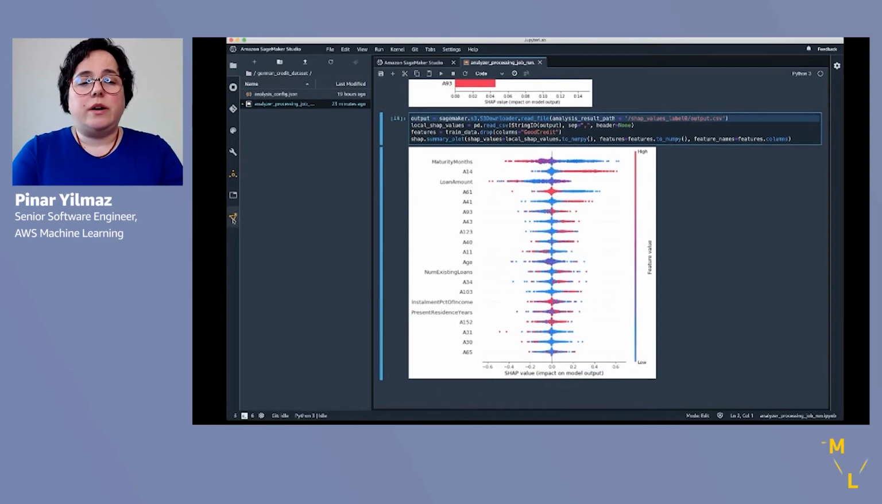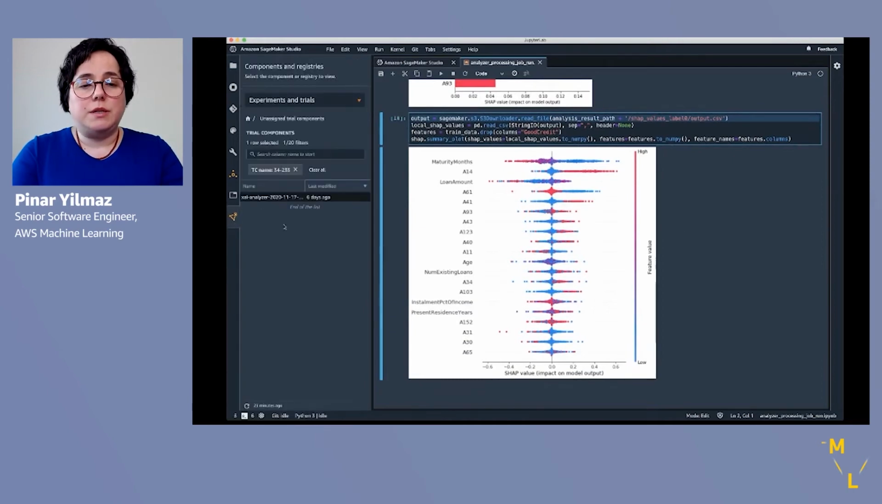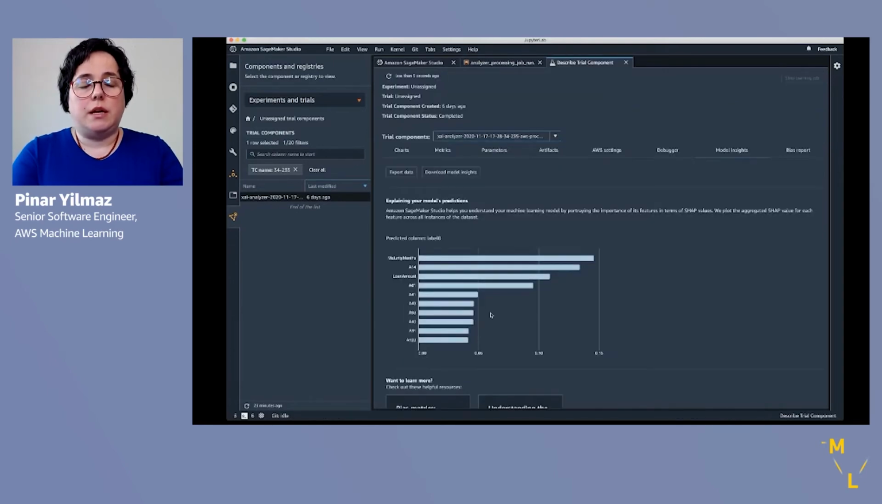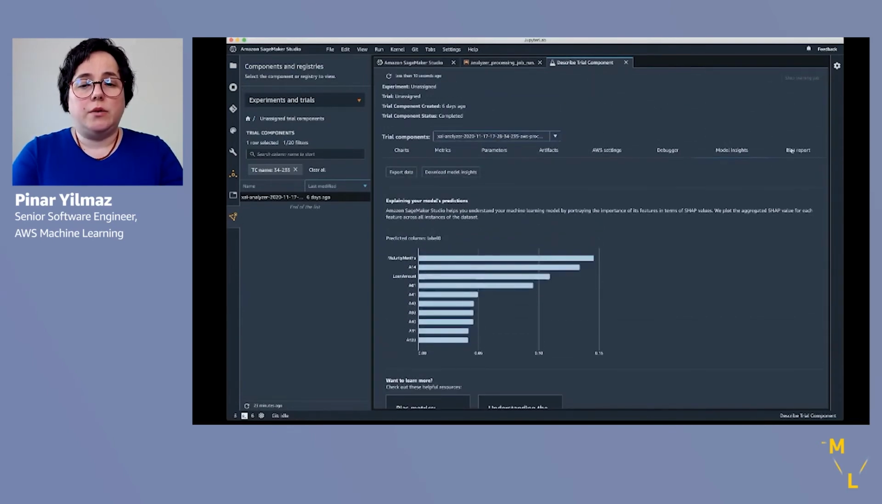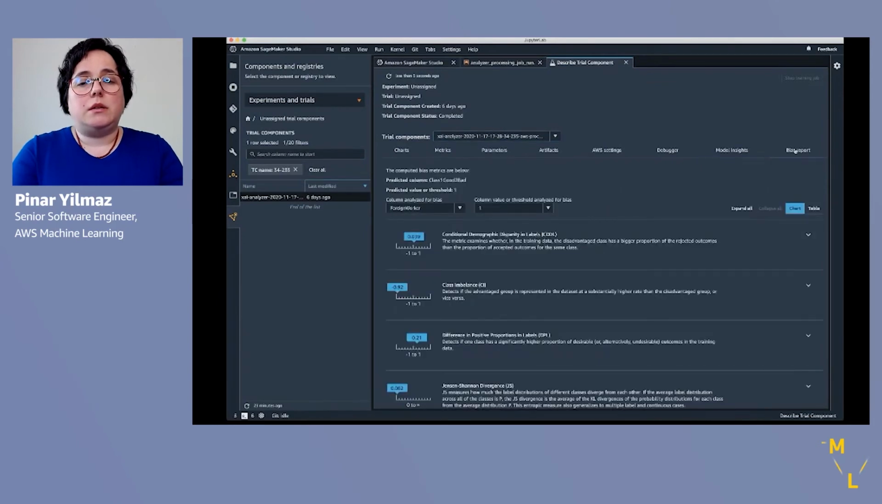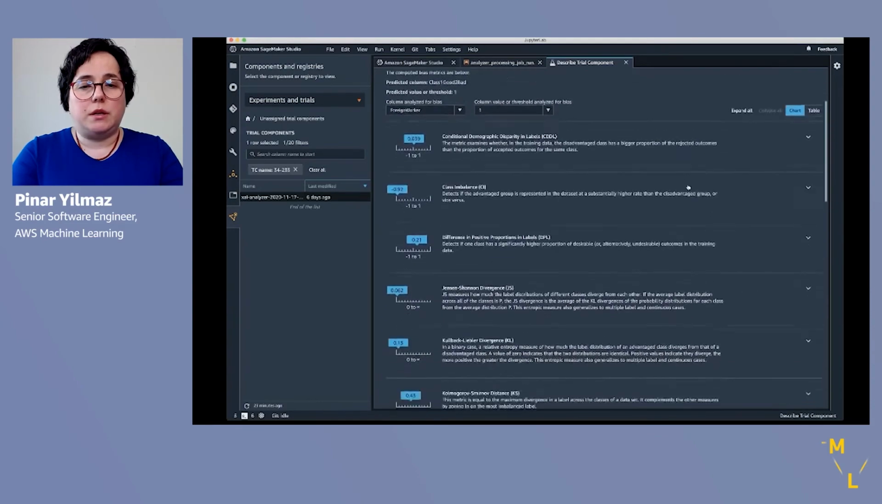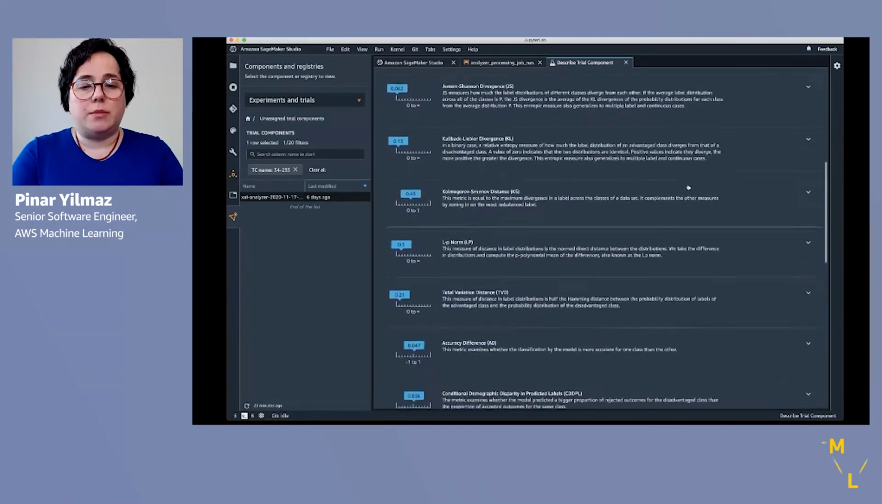We can also find enhanced visualizations in SageMaker Studio. So if we go to Experiments and Trials and locate our processing job as a trial component, we can open up the Describe Trial Component tab, and in there, we'll be able to see the explainability plots as well as the bias metric reports in the bias tab.